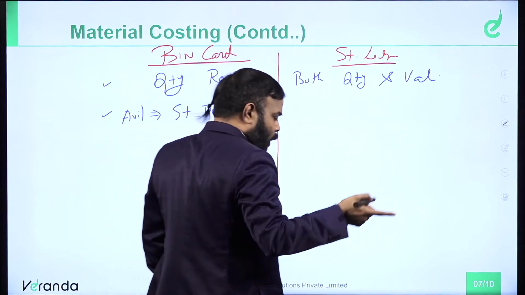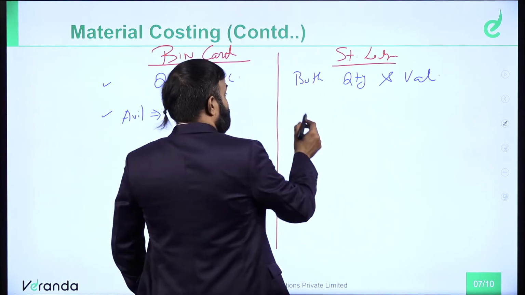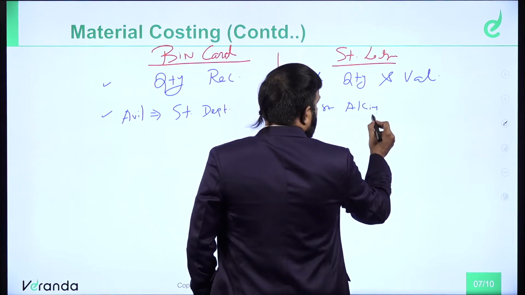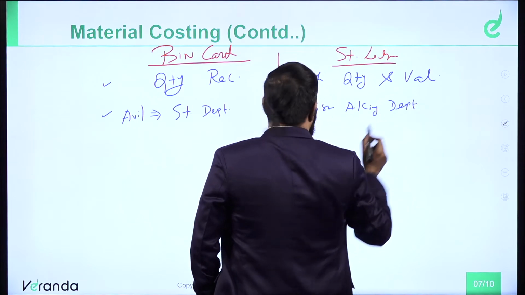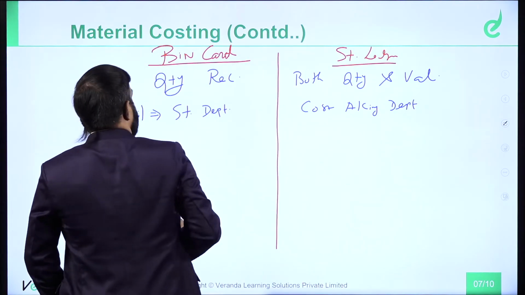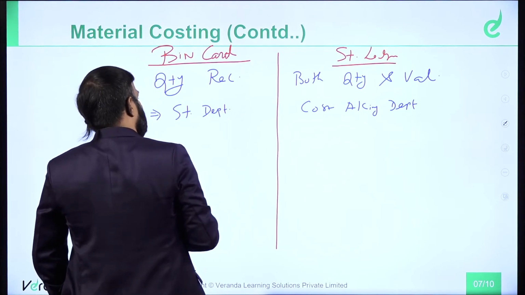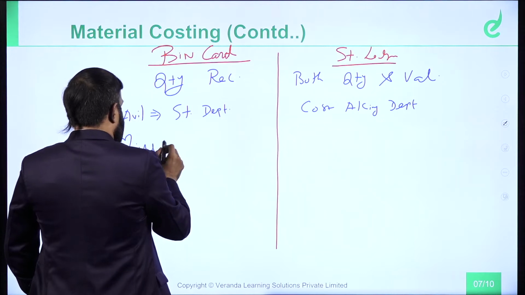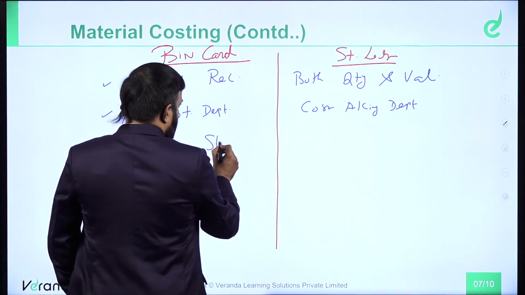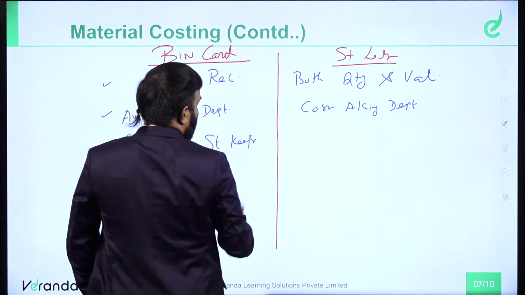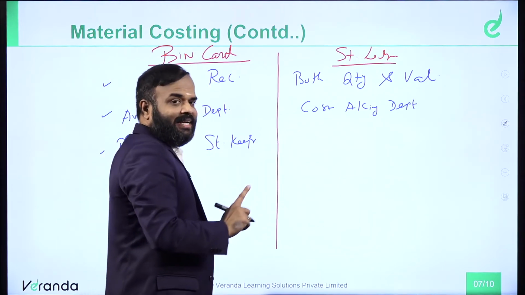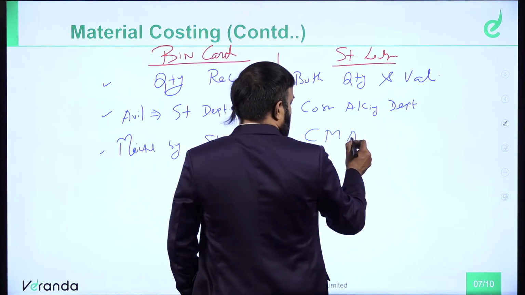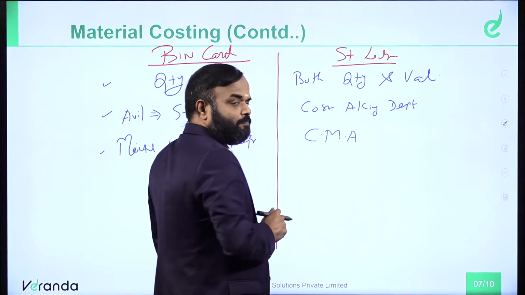Whereas stores ledger, all the ledgers will be there in the cost accounting department. Available in cost accounting department. Then bin card, if it is there in the stores department, who has to maintain it? Maintained by the storekeeper. Storekeeper has to maintain the same. Whereas stores ledger is there in the cost accounting department. Who has to maintain? Our cost accountant, CMA, has to maintain the same.